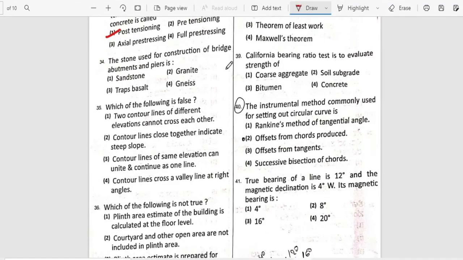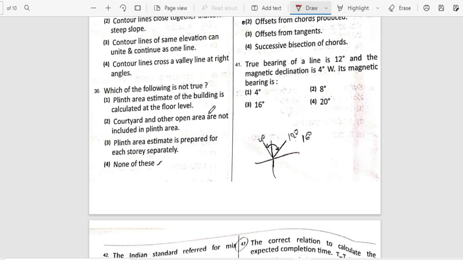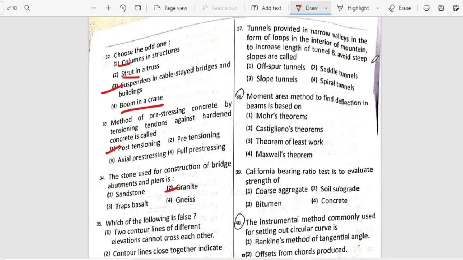The stone used for construction of bridge abutment and piers is mostly of which? It is granite. Which of the following is false? So if you read all the options, all of them seem to be right. So I'm not sure of the particular answer for this question. Next one, which of the following is not true? So when you read all the options, all are true actually. Tunnels provided in narrow valleys in the form of loops in the interior of a mountain to increase length of tunnel and avoid steep slopes are called spiral tunnels.